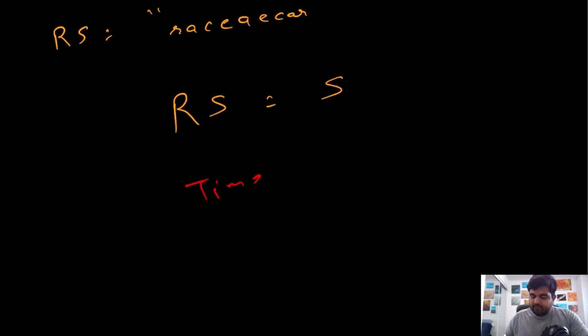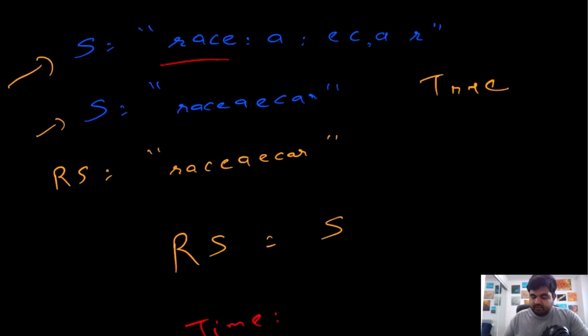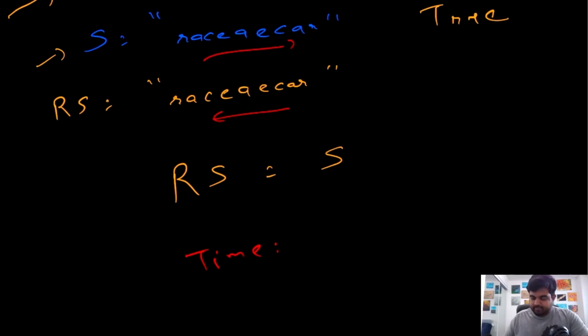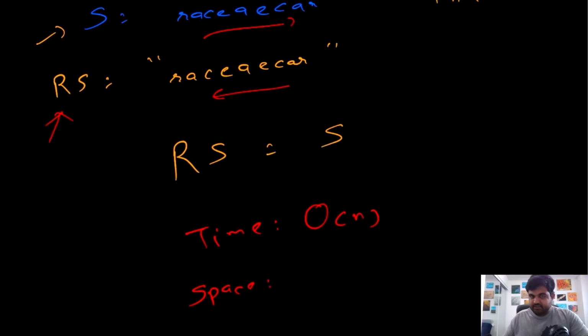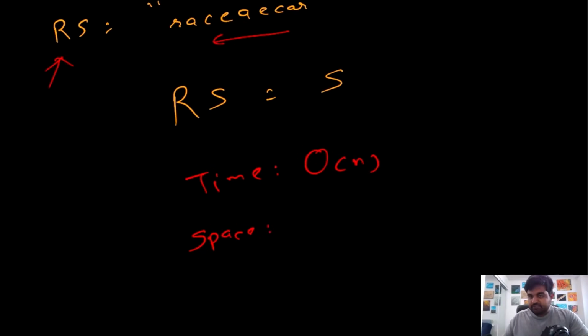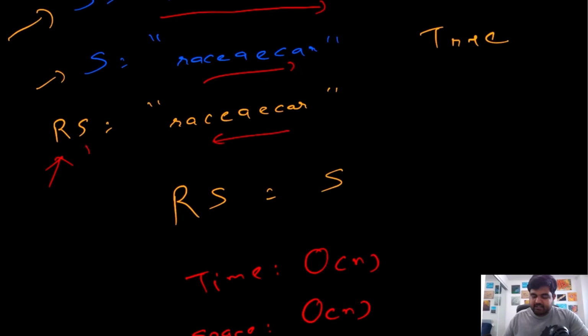For the time complexity, first of all, we are iterating over this given string to remove all of the non-alphanumeric characters, and then again we are iterating over this string to create a new reverse string, which means that we are iterating over this original string 2-3 times and comparing it. Basically we are doing big O of n work, but actually big O of 2 times n work. In terms of space complexity, because we are creating this new reverse string, we are also consuming some space. So the space complexity in this case is also going to be big O of n, where n is the number of characters present inside this given string.